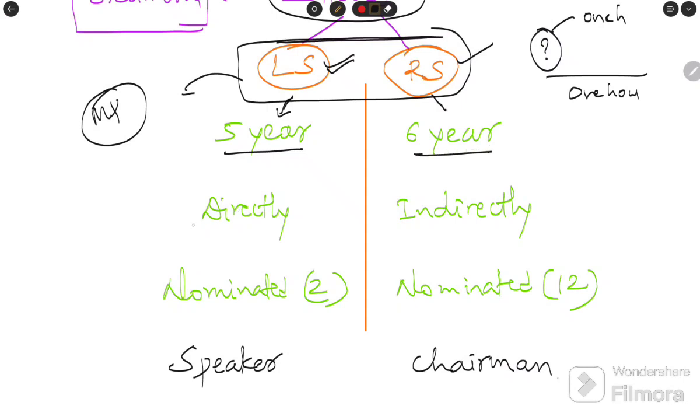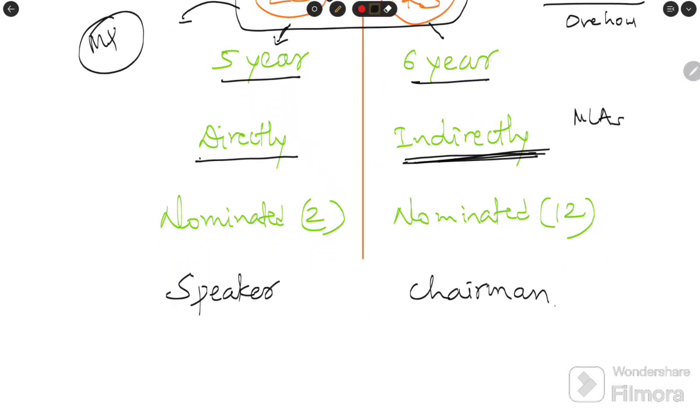Lok Sabha MPs are directly elected by the people. Rajya Sabha MPs are indirectly elected: MLAs elect the MPs of Rajya Sabha, not the people.